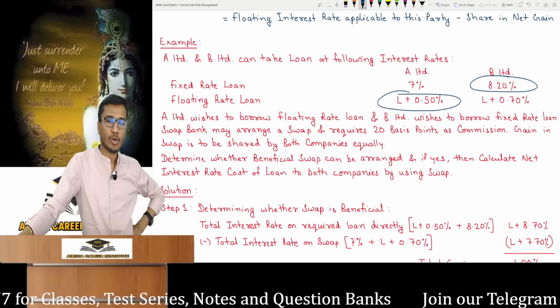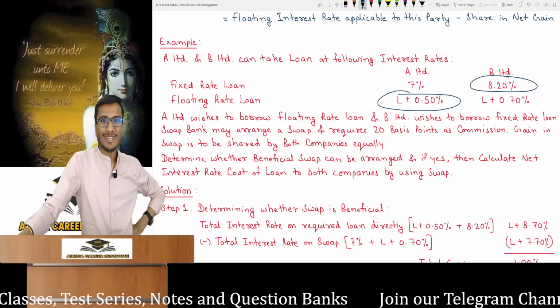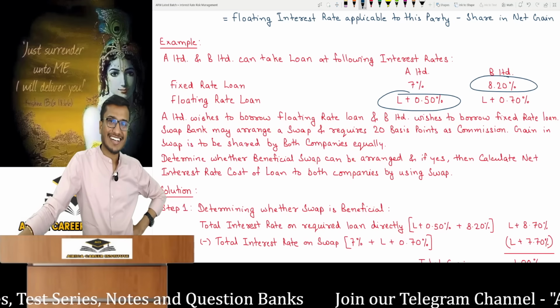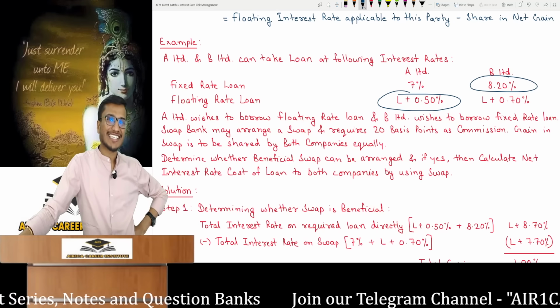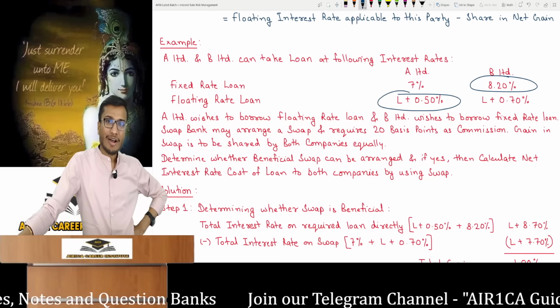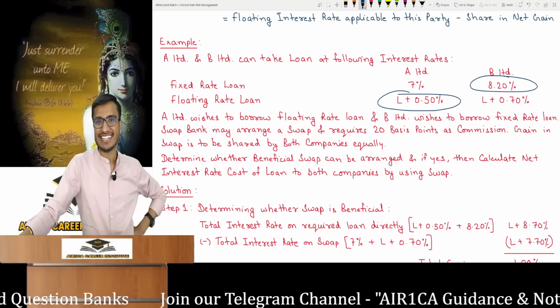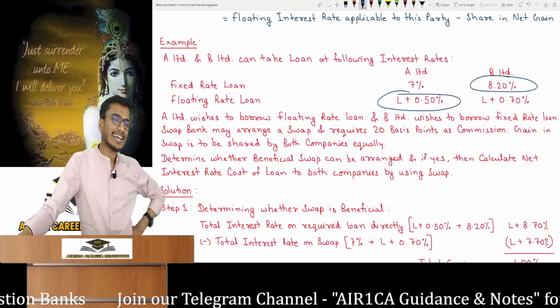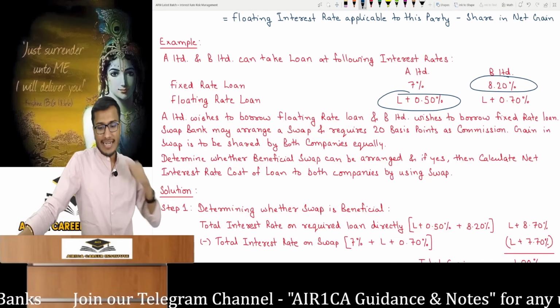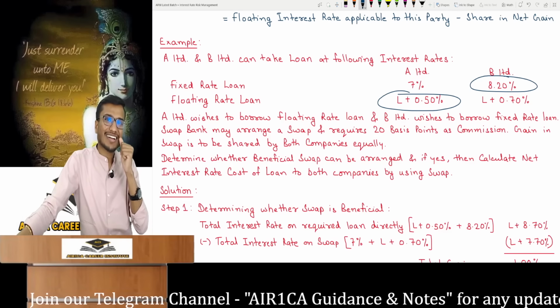Although it must be giving a lower interest rate to people in the market. So A Limited said, what are you talking about? Today I also went to ask for a loan of the same amount. Now the banker has quoted me a fixed interest rate loan at 7% because my credit rating is good. So B Limited requested A Limited, do one thing.